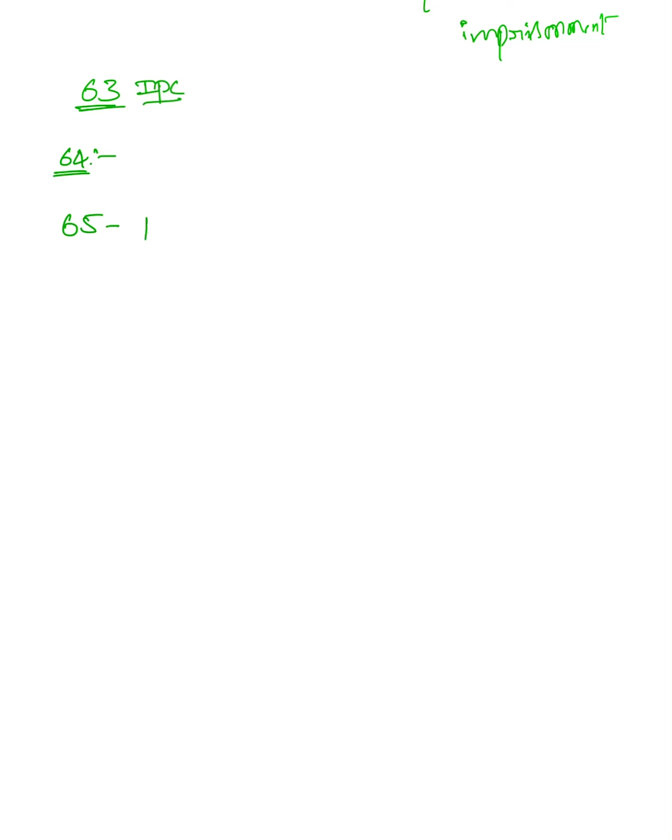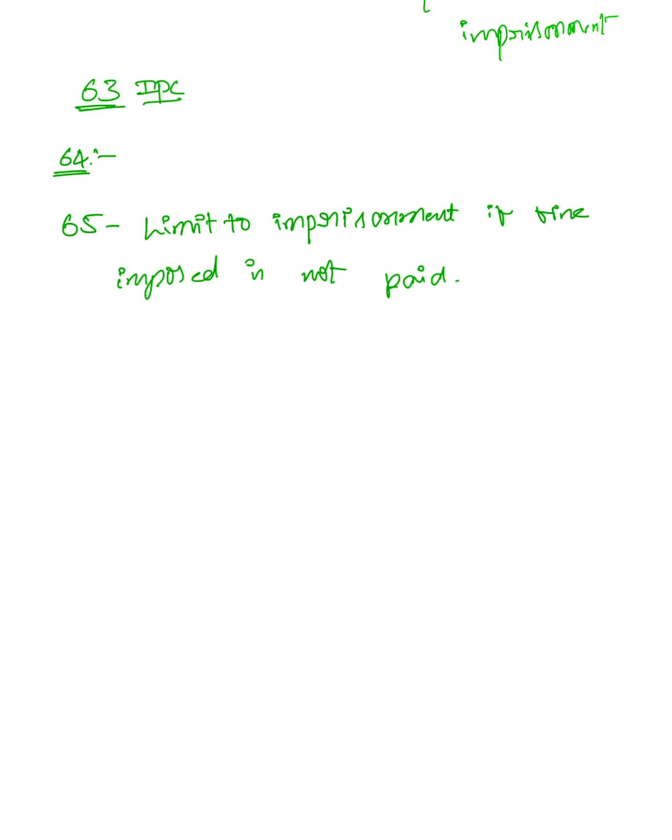Section 65 says the court directing the offender to be imprisoned in default of payment of fine shall not exceed 1/4 of the term of imprisonment which is the maximum fixed for the offence, if the offence be punishable with imprisonment as well as fine.